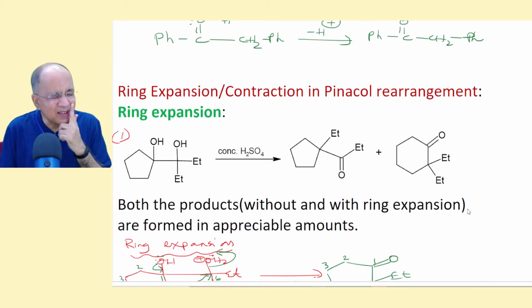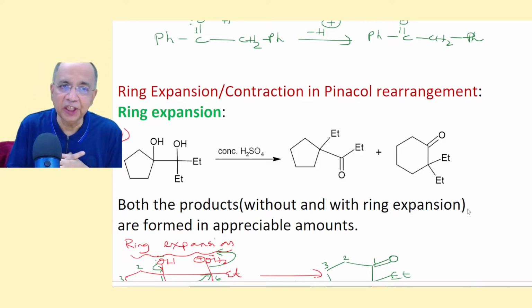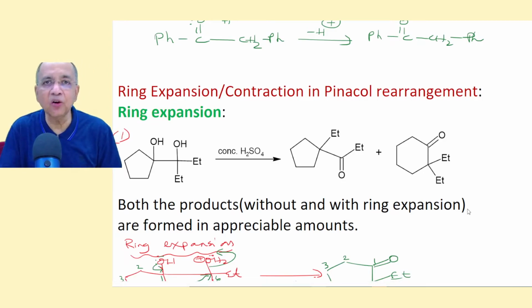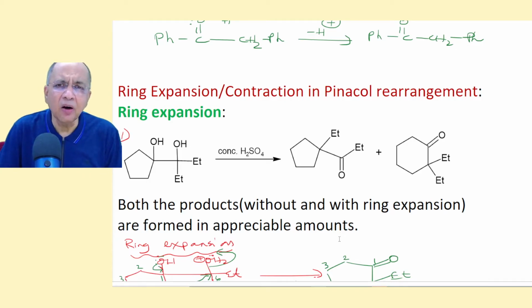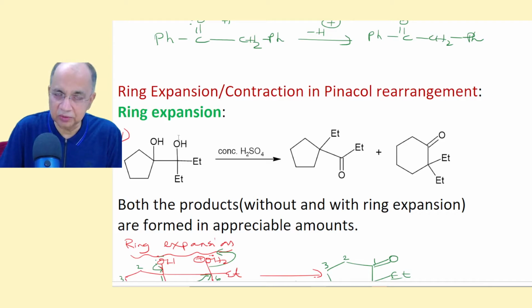Now, fascinating things happen here in Pinacol rearrangement, where often you find ring expansion product or ring contraction product. See in this case how the ring is expanded. Now, if you take this cyclopentane compound, one OH group is here, the other OH group is here.